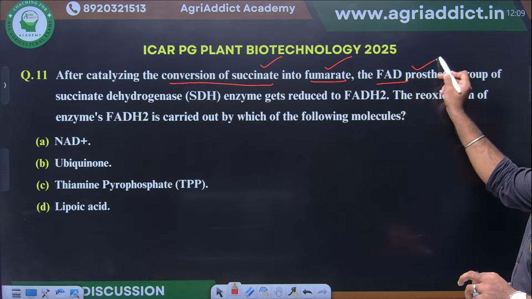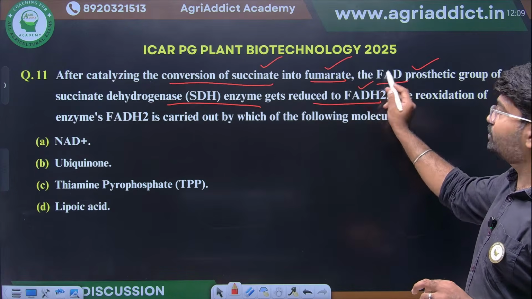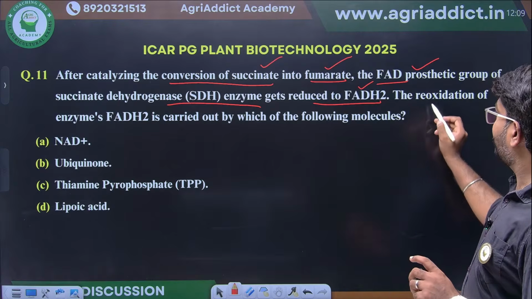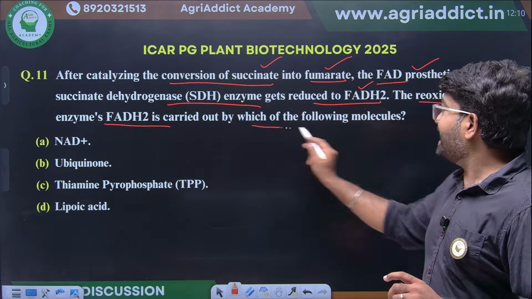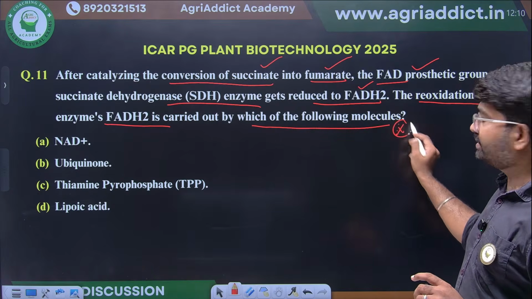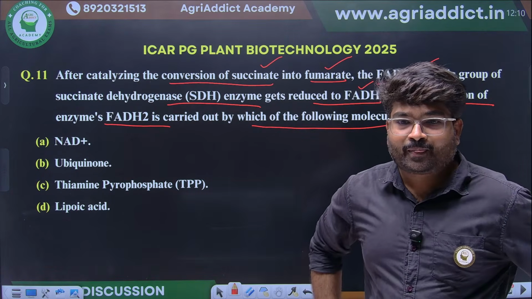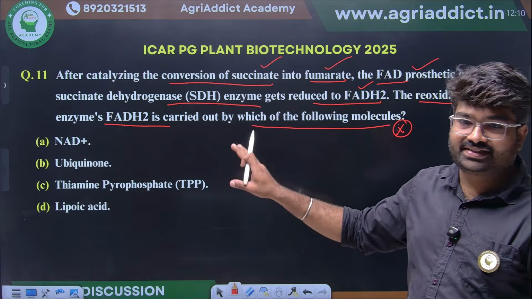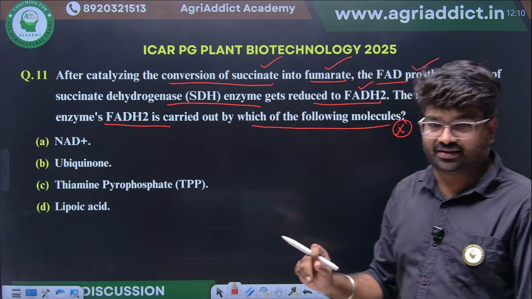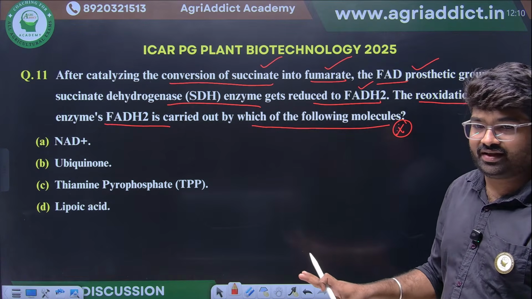Okay, clear? Next, after catalyzing the conversion of succinate into fumarate, the FAD prosthetic group of succinate dehydrogenase enzyme gets reduced to FADH2. The reoxidation of this enzyme FADH2 is carried out by which of the following molecules? Any guesses? They are interrelating TCA cycle with oxidative phosphorylation here.